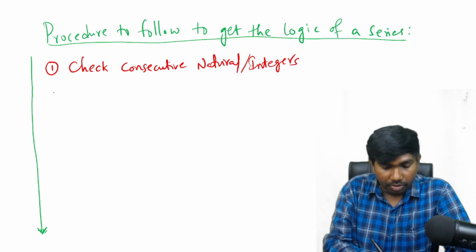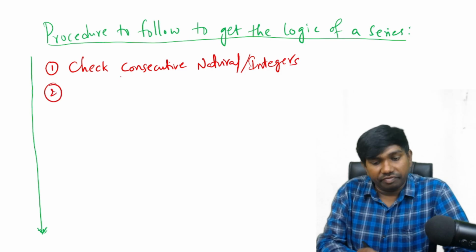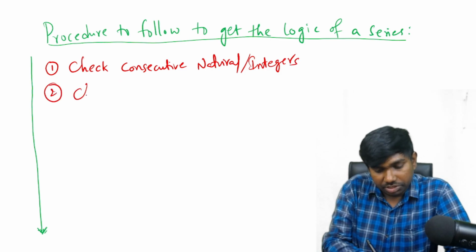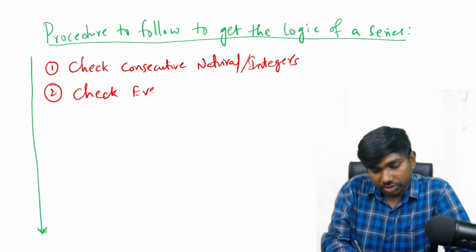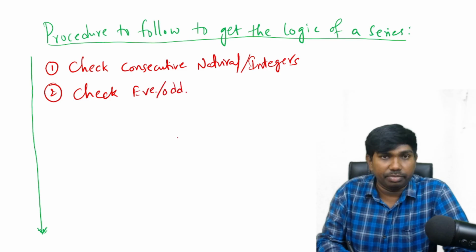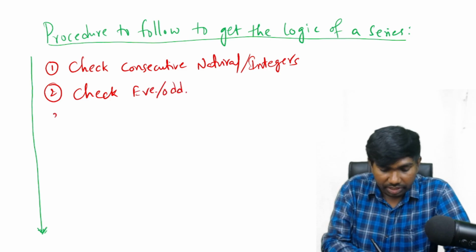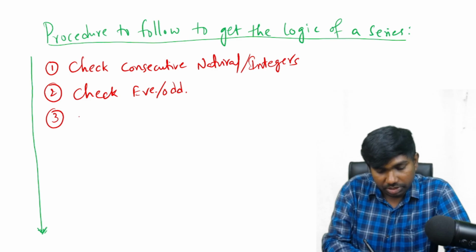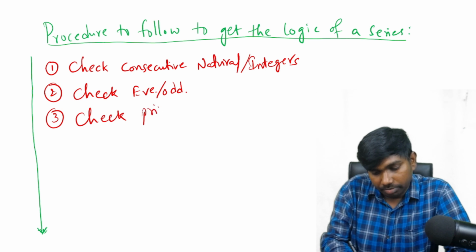Next, check whether all the given numbers are consecutive even numbers or odd numbers. If that is also failed, then check whether all the given numbers are consecutive prime numbers or composite numbers.